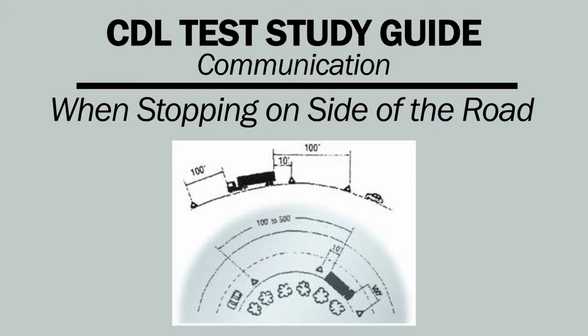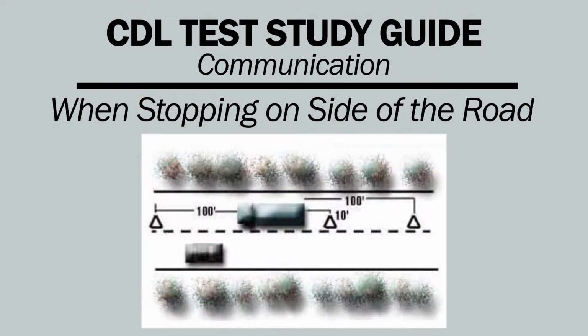Place a warning device before any hill, curve, or anything else that prevents other drivers from seeing your vehicle within 500 feet. On a one-way or divided highway, place warning devices 10 feet, 100 feet, and 200 feet behind your vehicle. When you place the triangles, hold them between yourself and the oncoming traffic. This helps ensure your safety.